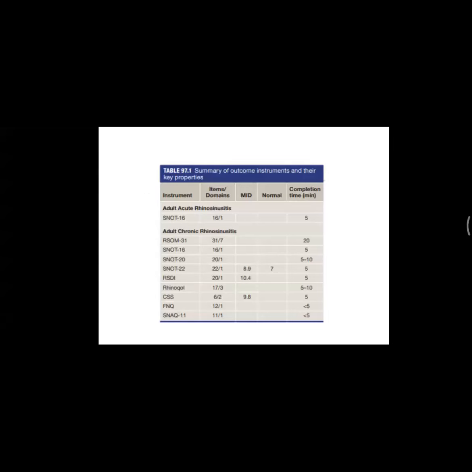This is Table 97.1 showing a summary of outcome instruments and their key properties. So these are all the different things. This is what the author has taken as a property, and then how the response is. So adult acute rhinosinusitis and adult chronic rhinosinusitis, they have taken the score, and then all these things are statistical calculations. We are not going into details of this. Next.